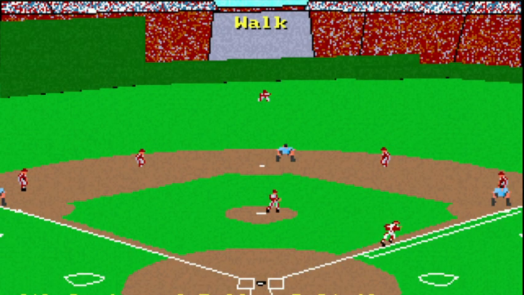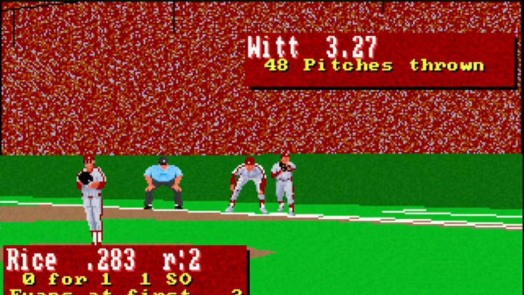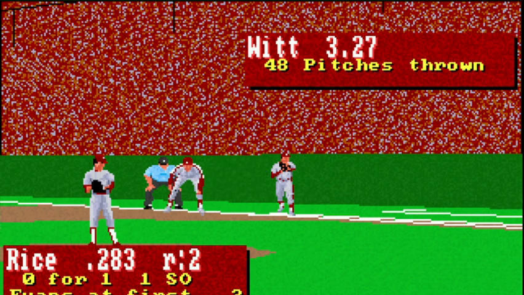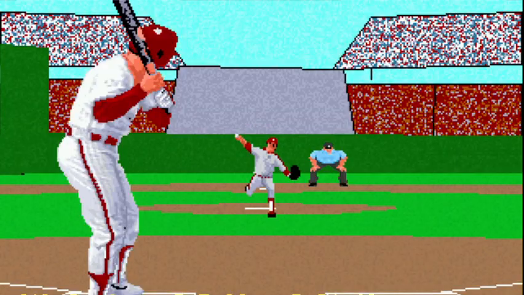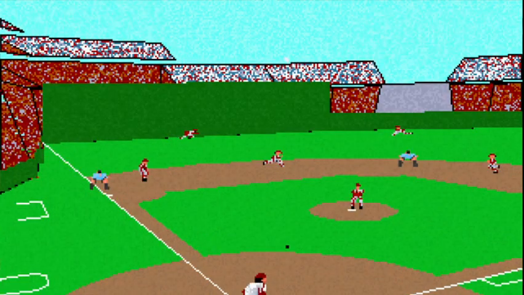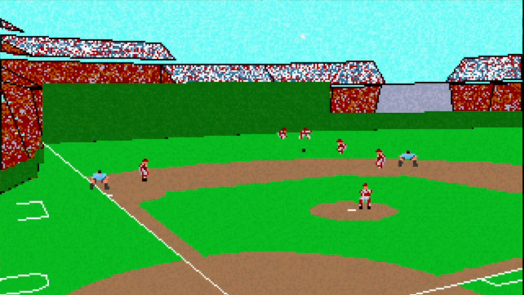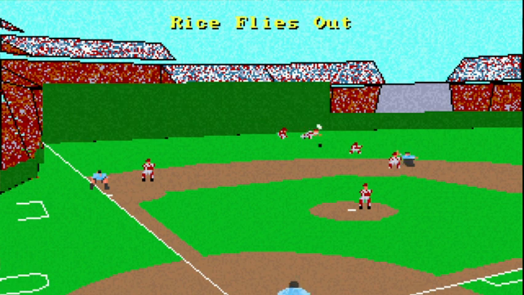Ball 4. So Dewey Evans on first. You see he's got a 3 running rating, so probably not going anywhere. Rice hits one high and deep. Center, caught.